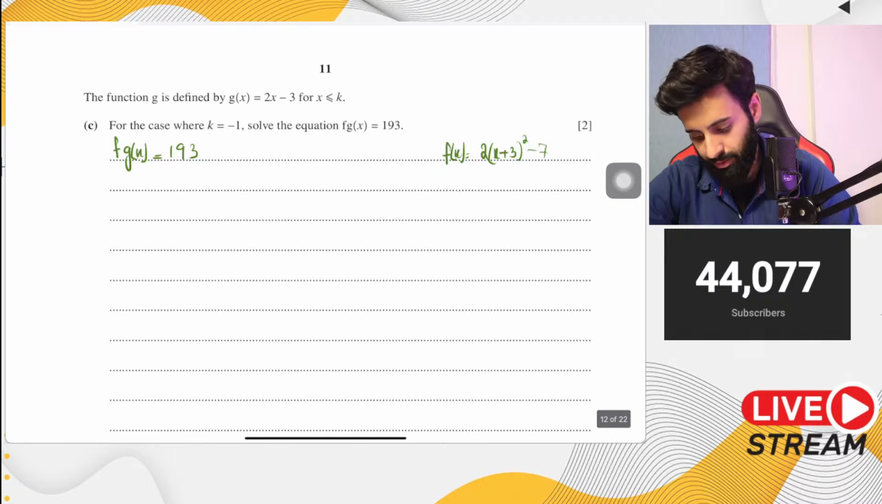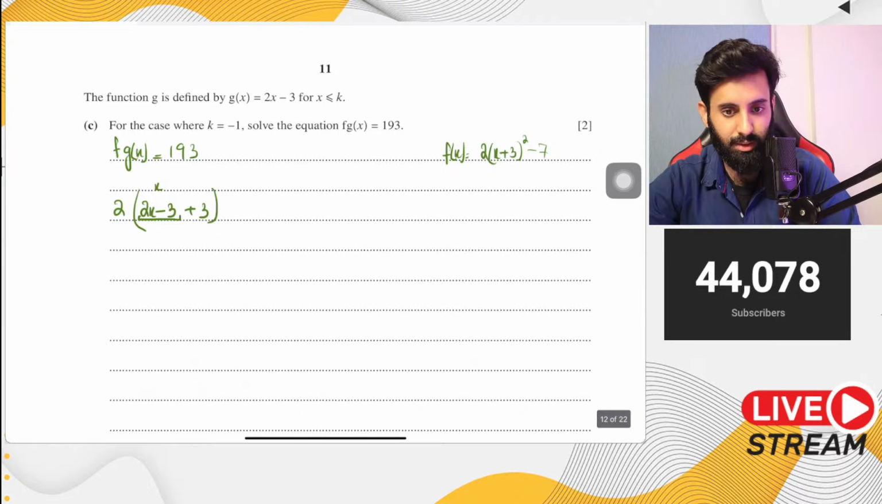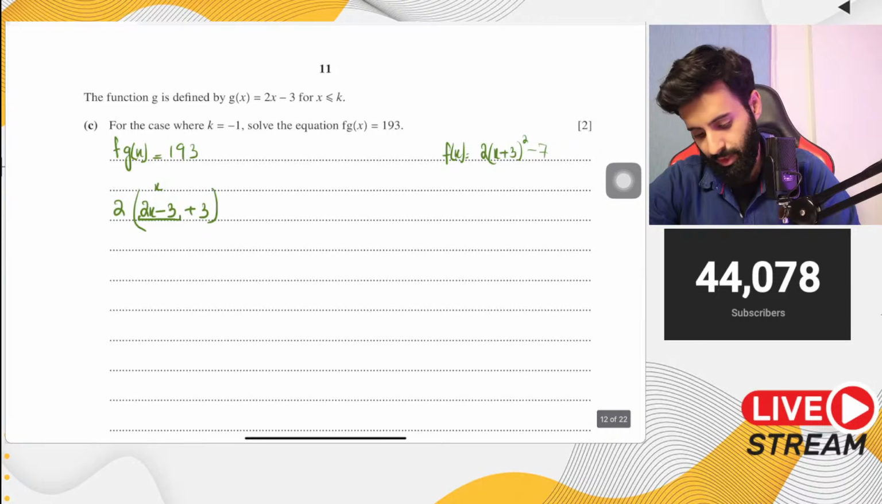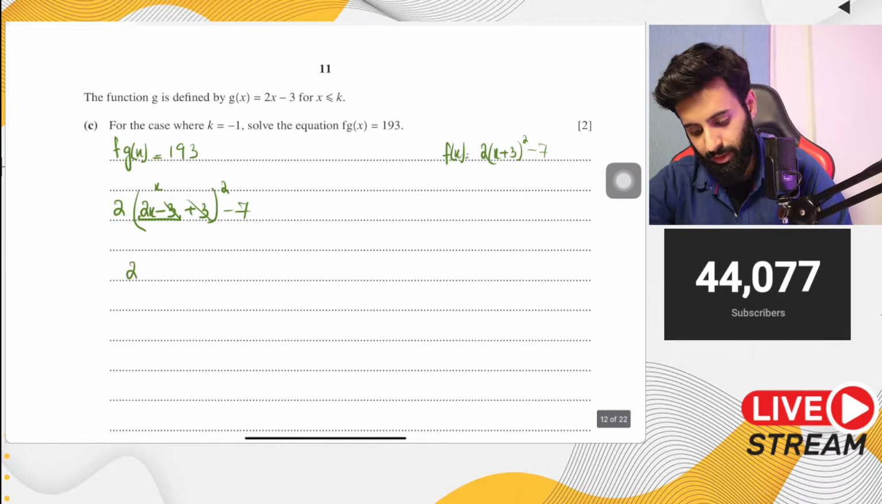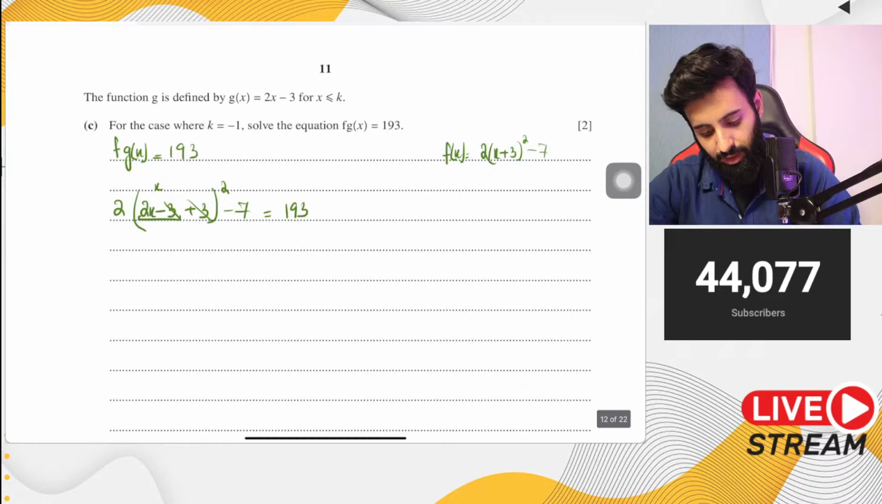Now finding f of g of x basically means in place of x we write 2x minus 3. So this has come in place of x, the plus 3 as it is from the original function, and then we have minus 7. So minus 3 plus 3 gets cancelled out. Don't forget the square, and don't forget that this is equal to 193. So technically we're looking at 2 into 2x whole squared minus 7, which is equal to 193.